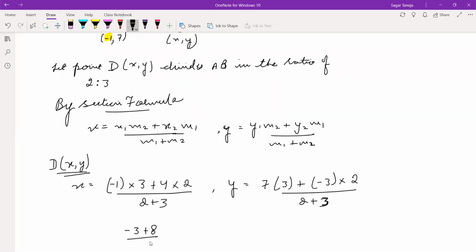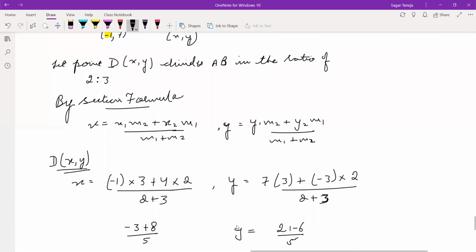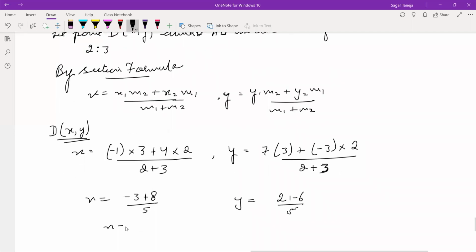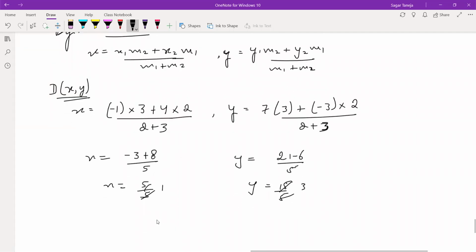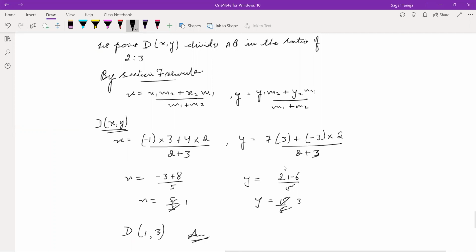Solving it, we get 21 minus 6 by 5. So x is equal to -3 plus 8, sorry, it is 5 upon 5, and y is equal to 15 upon 5. So x is 1 and y is 3. What are the coordinates of D? (1, 3). This is the answer. Note it down. You have to do it in this way.